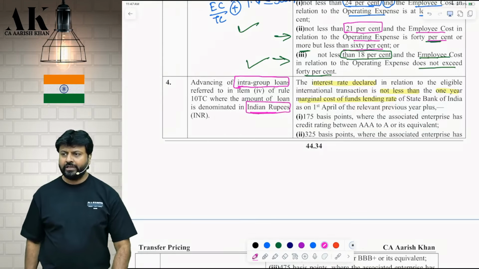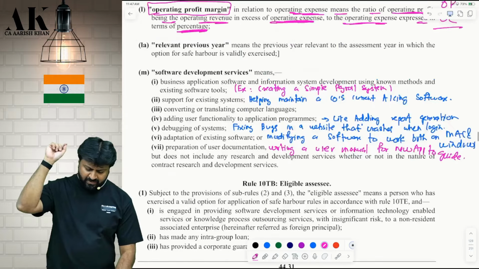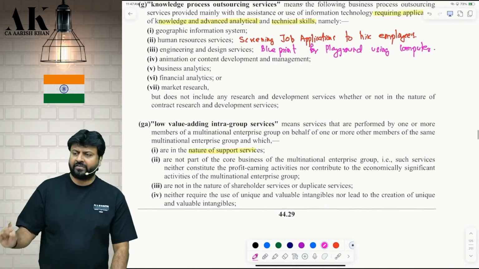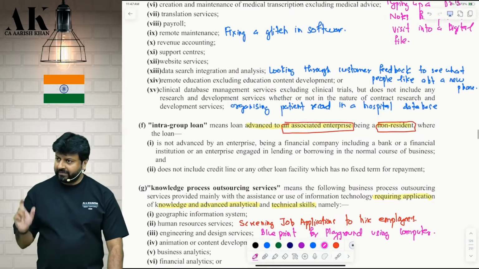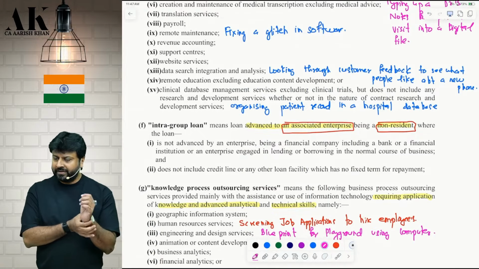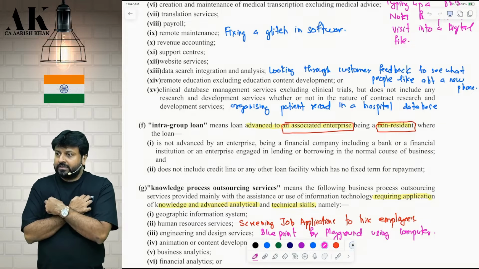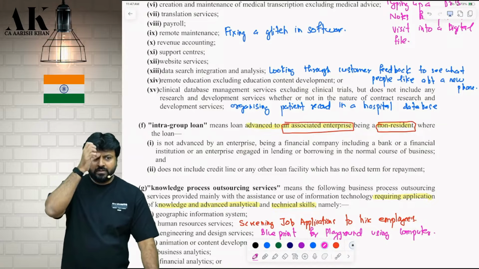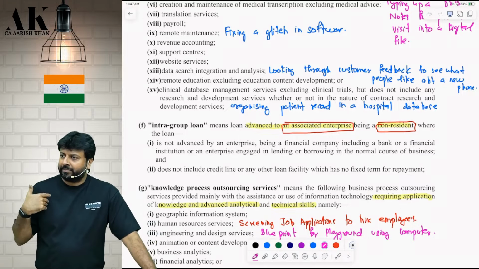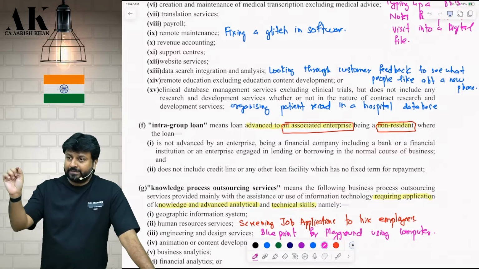First of all, we need to know the definition of what is intra-group loan. Now, this definition is very important for exam. They used to test this definition in the exam because it was a smaller one. It was not a very technical one for you to understand as a commerce background student. This definition contains commercial terms, commerce related terms, not science related terms. Yes or no?